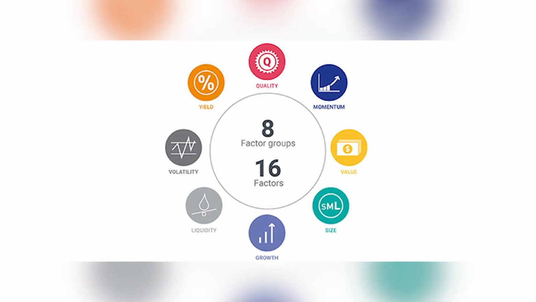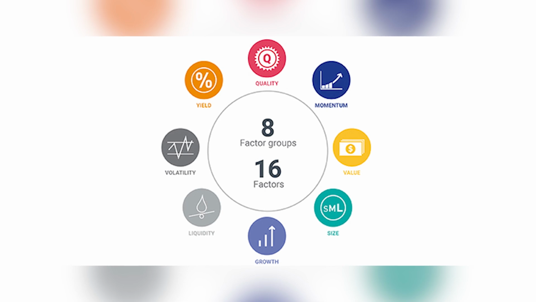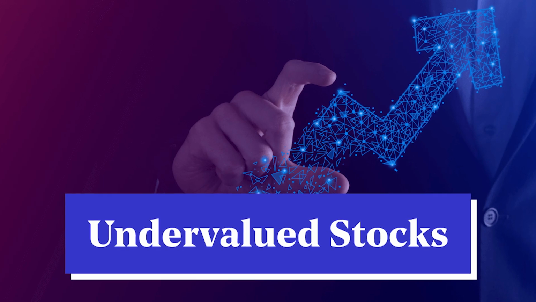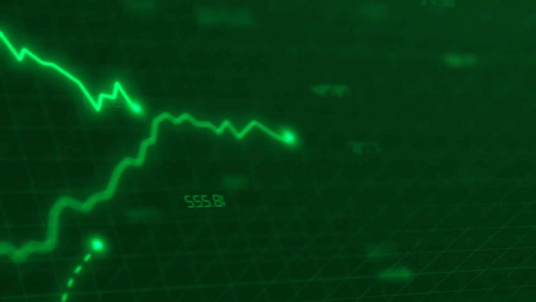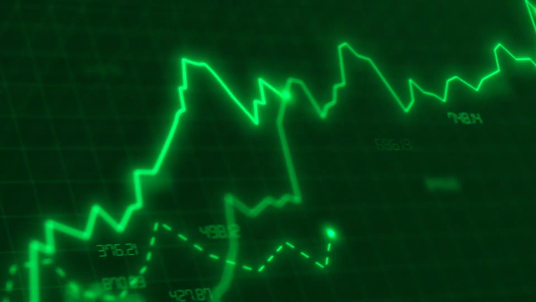First things first, what exactly is factor investing? Simply put, it's a strategy that focuses on key characteristics or factors that historically drive better risk-adjusted returns. Instead of trying to pick individual winners, factor investing helps you capture market anomalies, like undervalued stocks or companies with high momentum. The core belief of factor investing is that you take exposure to a particular factor, and in return, you get an excess return for that exposure. Sounds too complicated, right? Let's take some examples to simplify this.